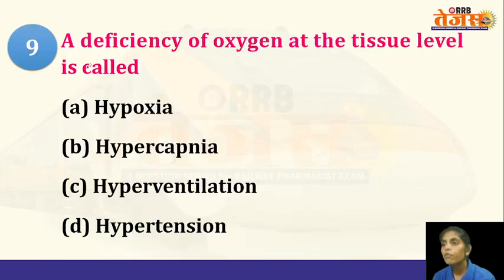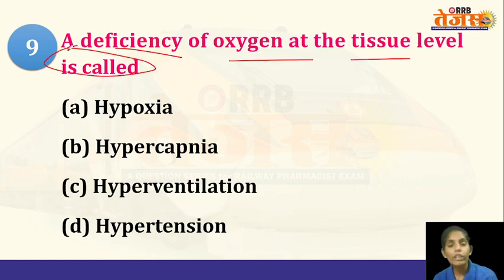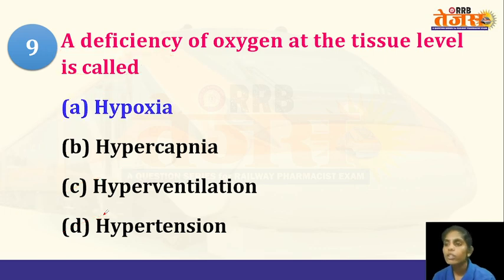Next question. A deficiency of oxygen at the tissue level is called. So, when the tissues are not getting a proper oxygen supply, what is that condition known as? Hypoxia, hypercapnia, hyperventilation, and hypertension. So, the answer is hypoxia.